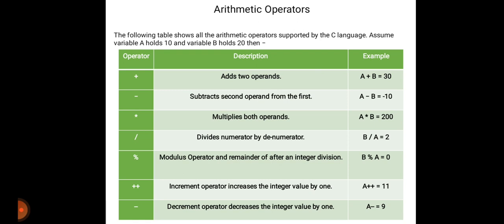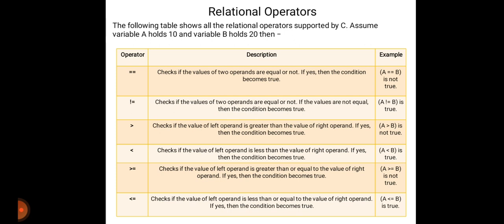Then plus plus is the increment operator, which increases the integer value by 1. A plus plus means what? 11. Then minus minus means what? Decrement. Because our value of A is 10, increment by 1, that is 10 plus 1 is 11, and the decrement operator decreases the integer value by 1, means what? A minus minus means 10 minus 1, 9.